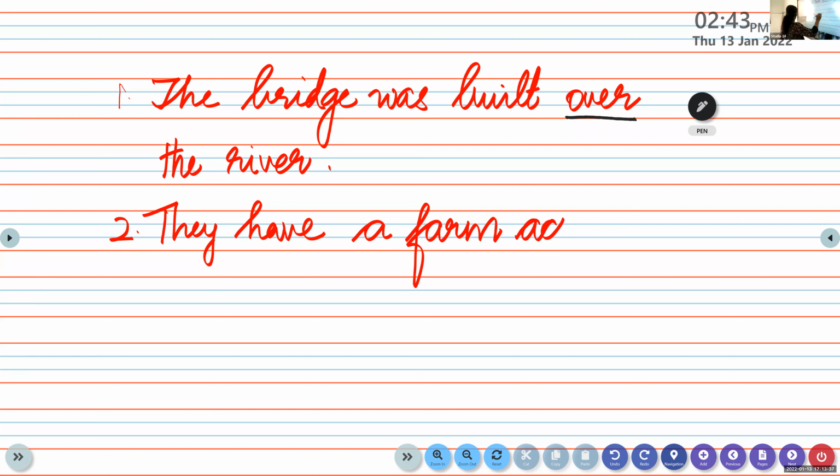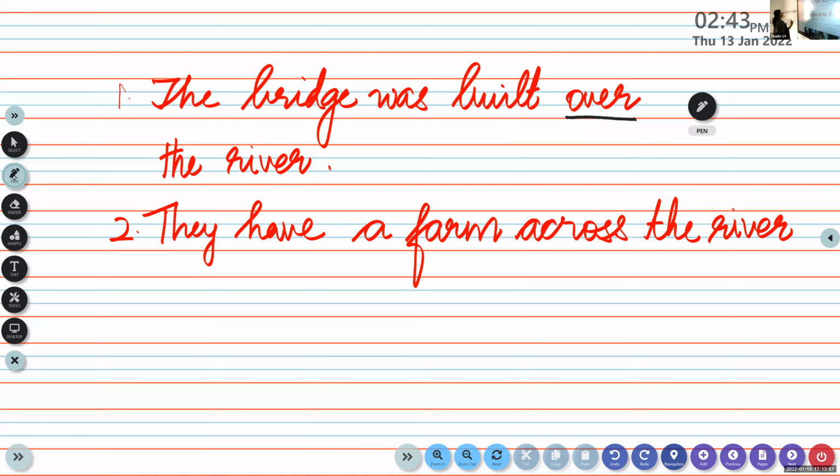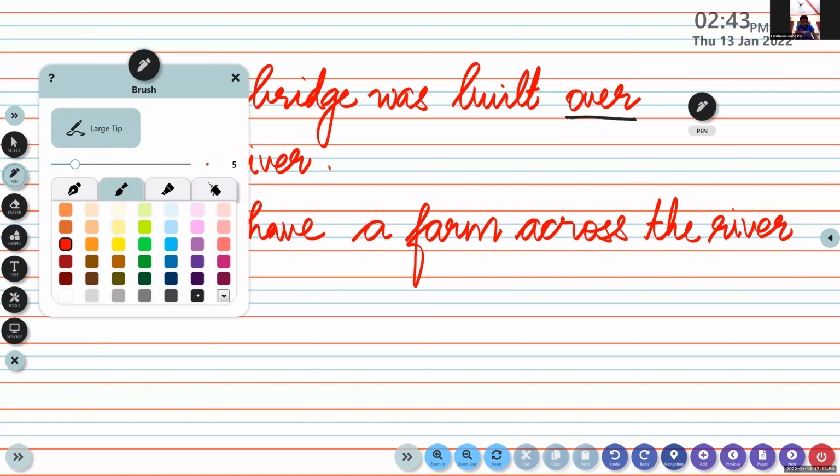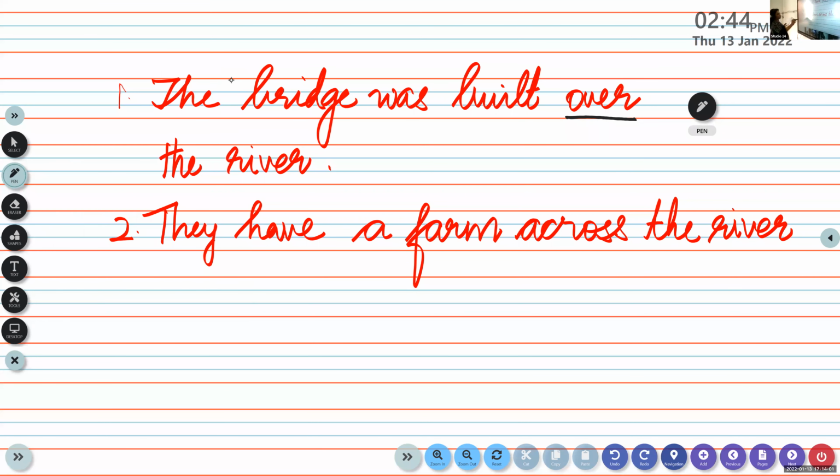Yes, across a river. So come on, identify the preposition from the sentence. Fardeen, they have a farm across the river. Across. Yes, very good. So across is the preposition. All of you, please do underline the word across.